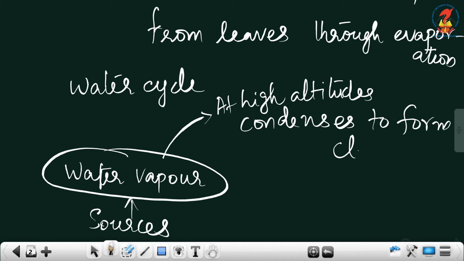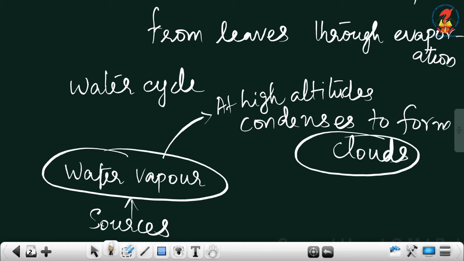Water vapor condenses to form clouds. Okay, and then when these clouds are very heavy, they will fall as rain. And this process is called precipitation.